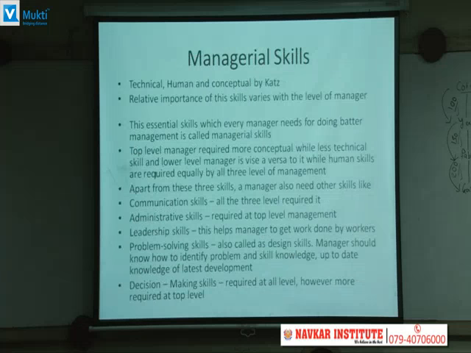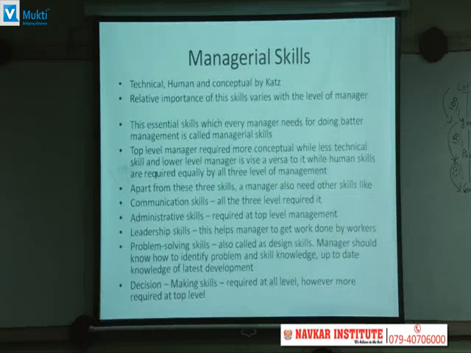Now we'll talk about the managerial skills. When we talk about managerial skills, assuming that a manager is one who directs the activities of other personnel and undertakes the responsibility for achievement of objectives. Through such effort, successful management seems to rest on three basic developed skills: technical, human, and conceptual. According to Professor Katz, who developed these theories, all managers require the above mentioned three managerial skills. However, the degree of these skills required varies from level to level of the management.